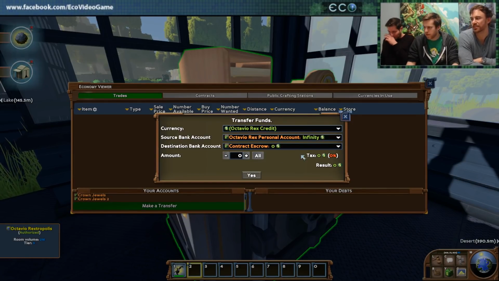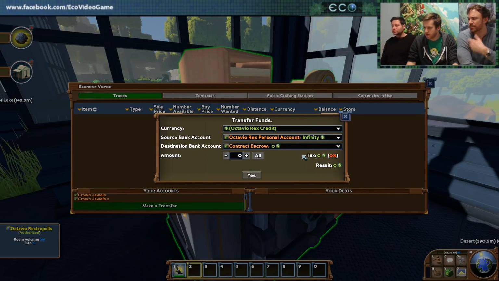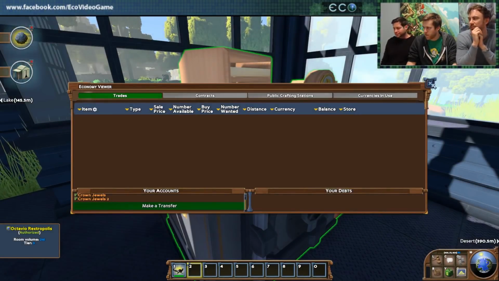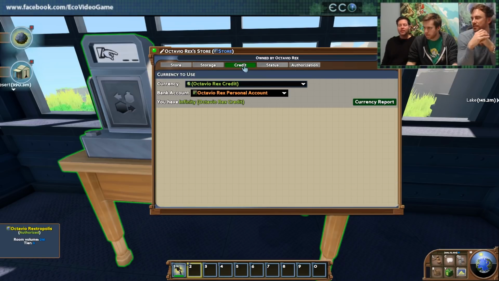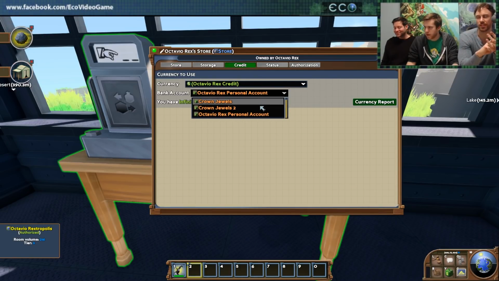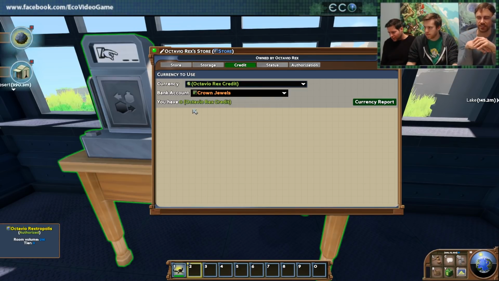So let's take a look at the, actually go back to the store for a second. I think you have something new in there. Go to credit. Yeah, there we go. So now there's this new bank account drop down. So this determines where the money for your store comes from. So you can actually section off bank accounts and say, I only want this much money to be spent in this store. So it gives you a lot more flexibility in choosing how that works.